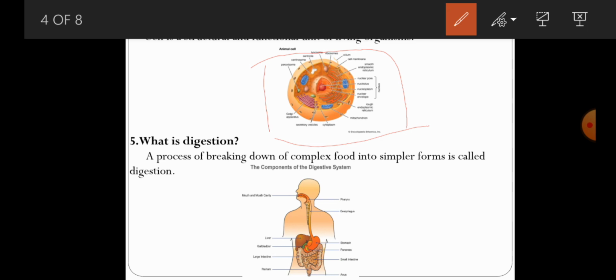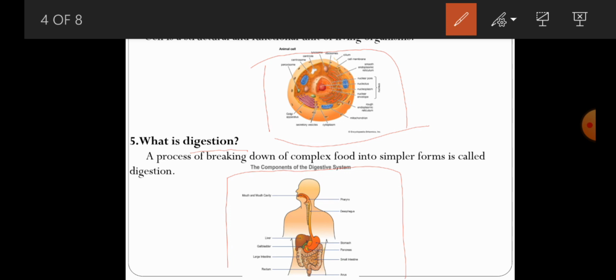Coming to the next question, that is what is digestion? Digestion is one of the very important life processes that takes place in our body. Digestion is a process of breaking down of complex food materials into simplest forms. That process is what we call digestion. So this is the picture of the human digestive system. That human digestive system is very important. In future you have to know how actually digestion takes place in our body.